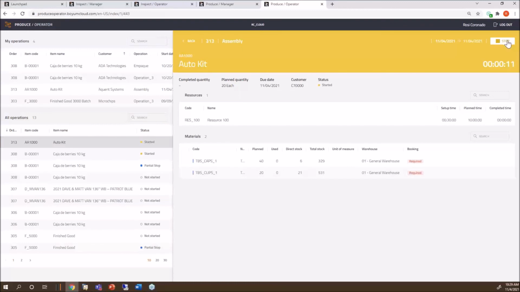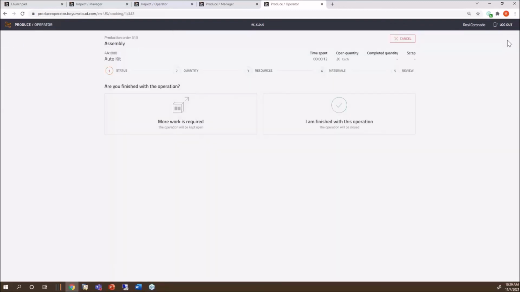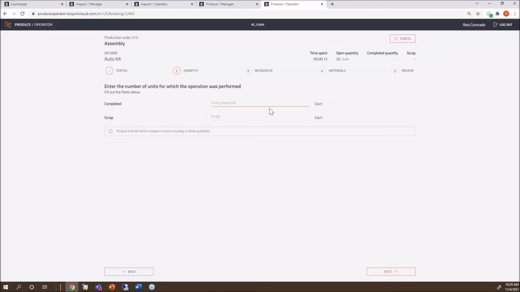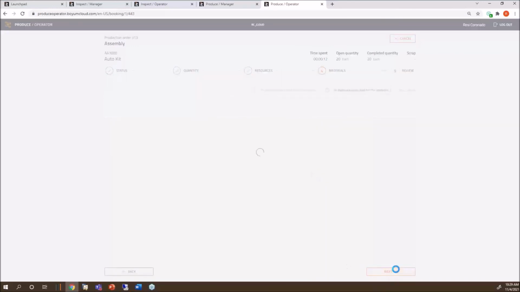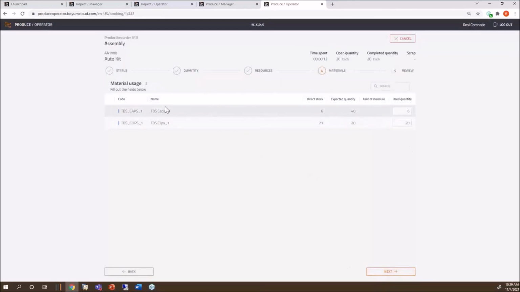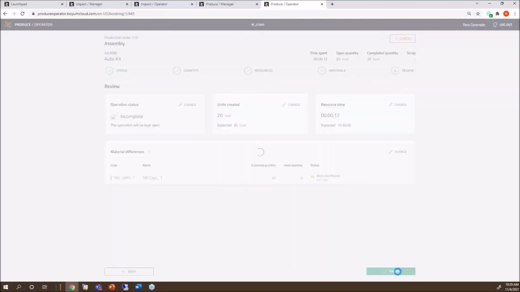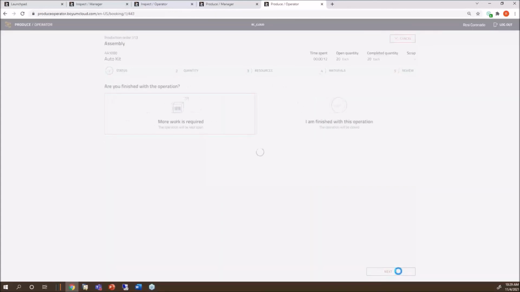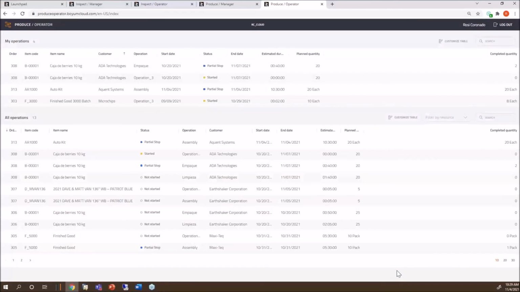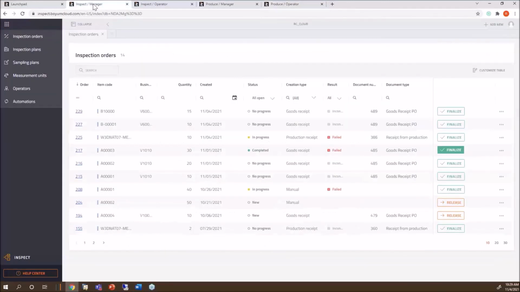But what I really want to do is I say stop. I made 20 of those in a very short time. I'm going to say next. This is the time I needed. This was expected, and this is the material I need to issue. I say next, and I'm going to finish this one. So I'm going to finish this production order, this routing step, and let's go to Inspect Manager.